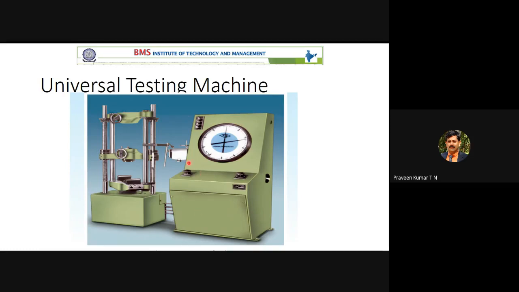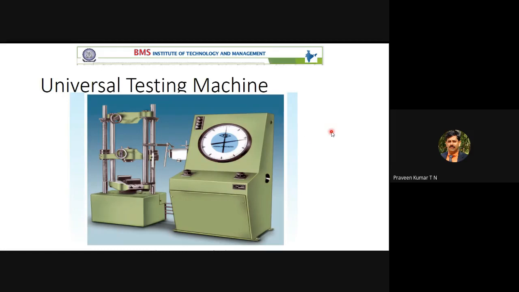So these are the old version of the machine. First I'll show the old machine. Here the dial indicates how much load is applied, which we can read from this digital indicator. How much deformation as well as load we can also get from the same pointer arrangement, like a dial gauge arrangement.